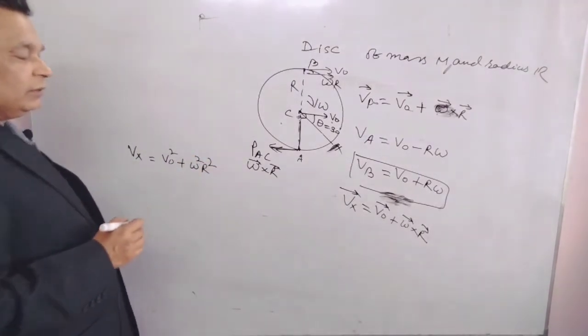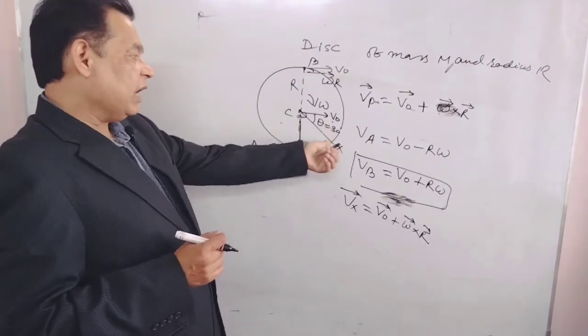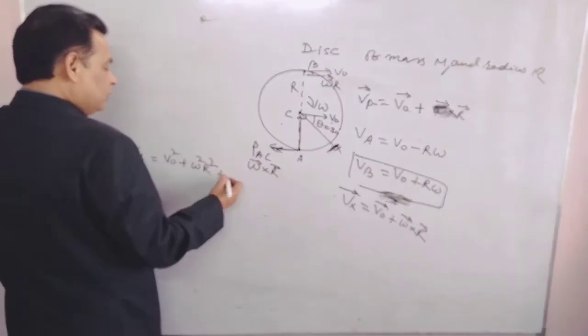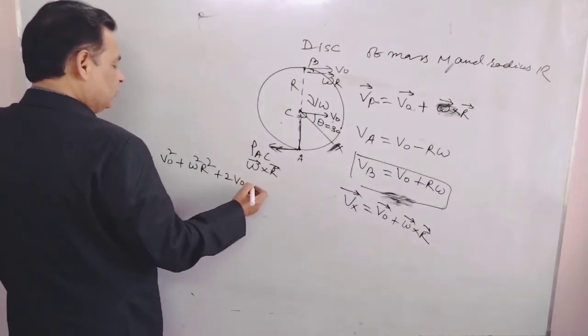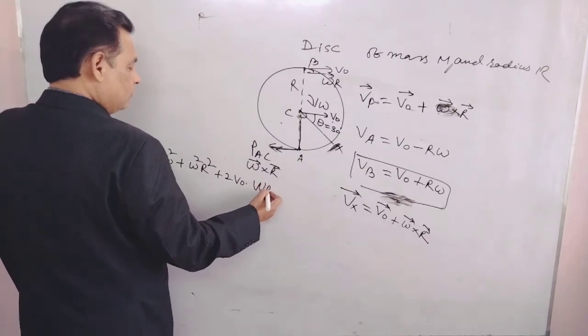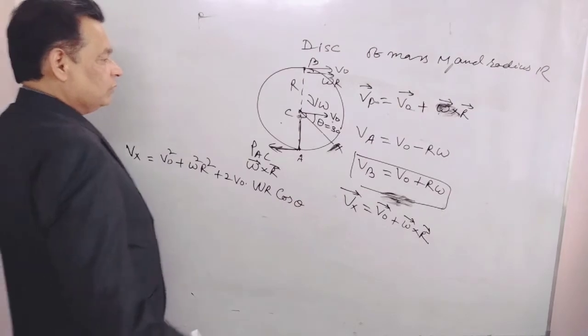Omega cross r is here r omega, because angle between r and omega is 90 degree. So plus 2 V naught omega r cos the angle.